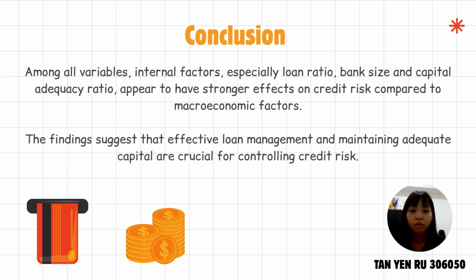So this is the conclusion for my individual assignment. Among all variables, internal factors, especially loan ratio, bank size, and capital adequacy ratio, appear to have a stronger effect on credit risk compared to macroeconomic factors. The findings suggest that effective loan management and maintaining adequate capital are important for controlling credit risk for Huntington Bank.